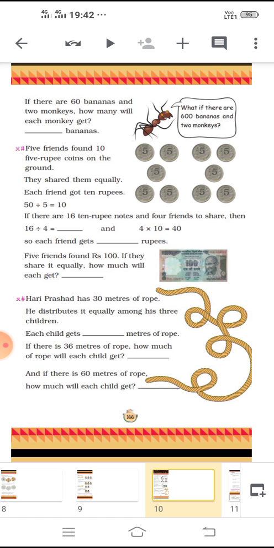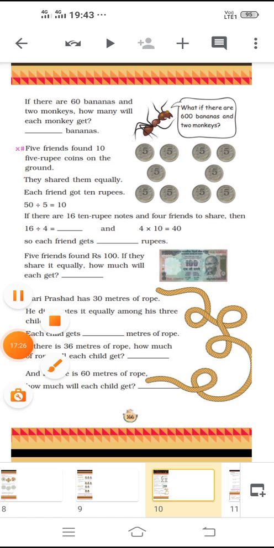Hari Prasad has 30 meters of rope. He distributes it equally among his 3 friends.